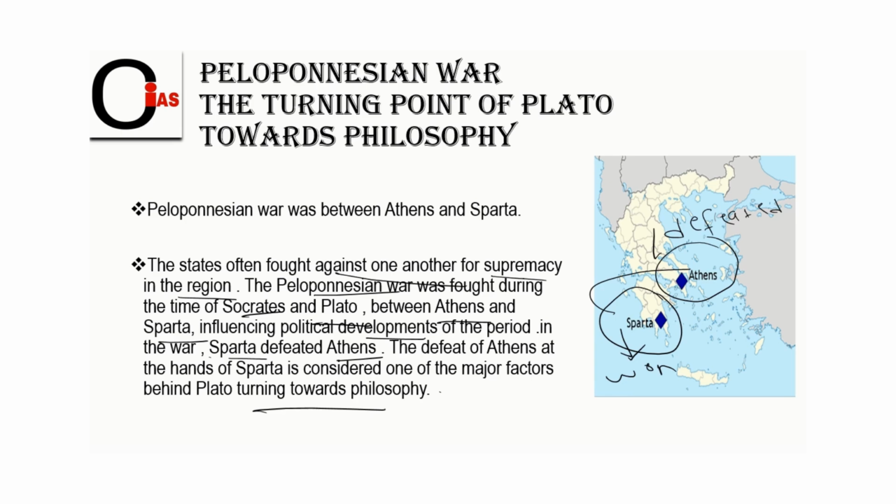Plato realized why we lost the war. What were the reasons? What should we not have done, so that today our Athens would not have been defeated? He thought about these things, and after understanding the reasons for the defeat, Plato's turning towards philosophy was because of the defeat of Athens.